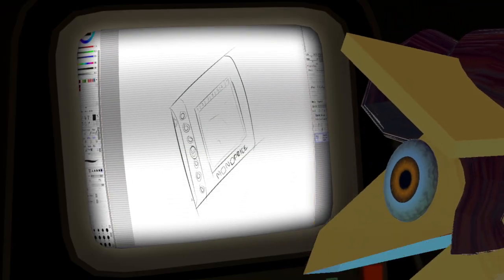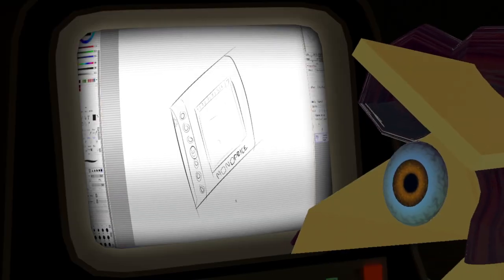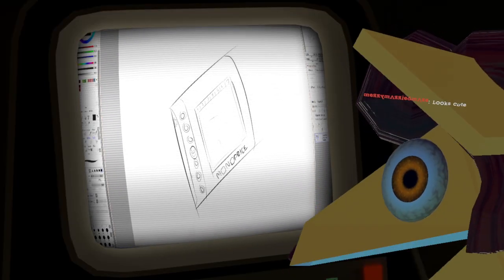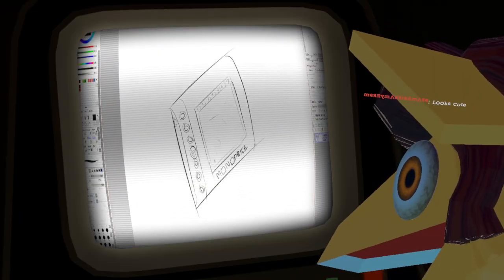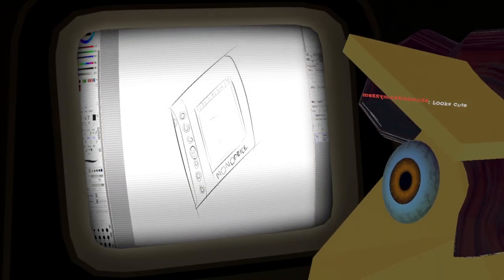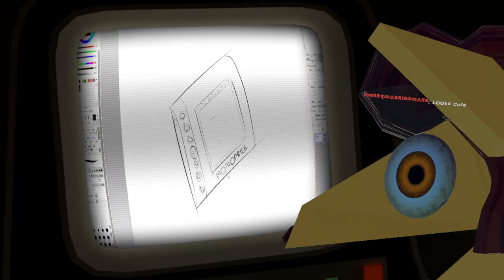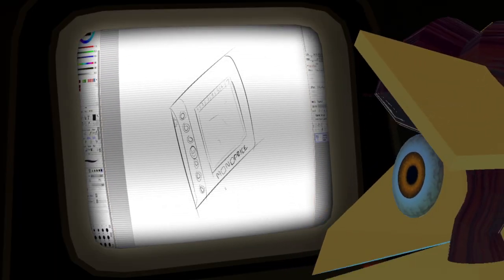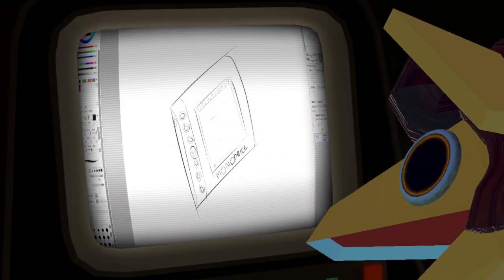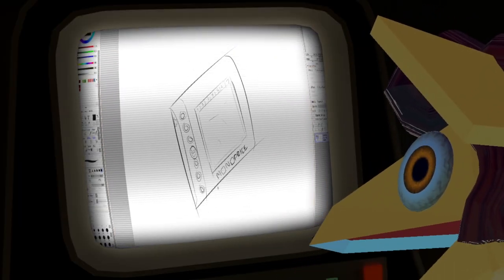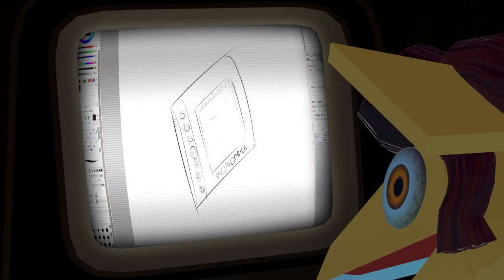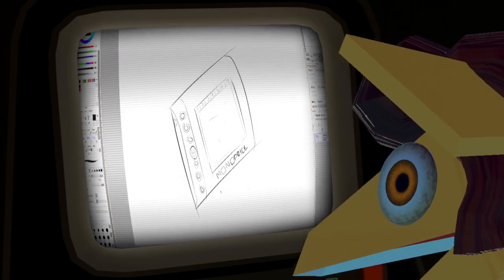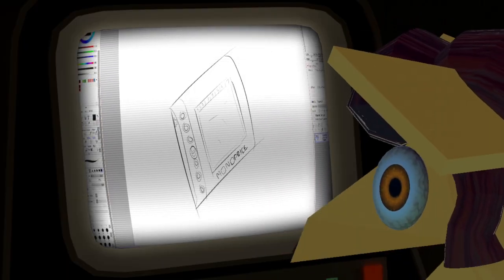But the bit is that this is the same design as a bunch of the old Huion tablets. It's because some company took that design, Huion, whatever, they resold it, made an OEM version. And Monoprice sold these at basically a very low price at the time.